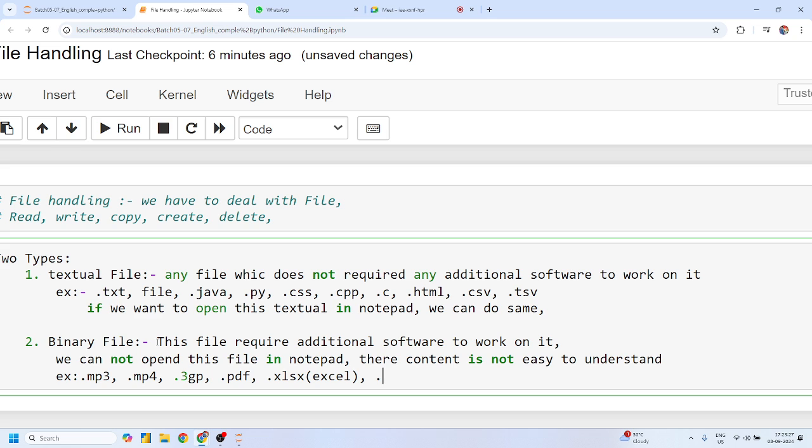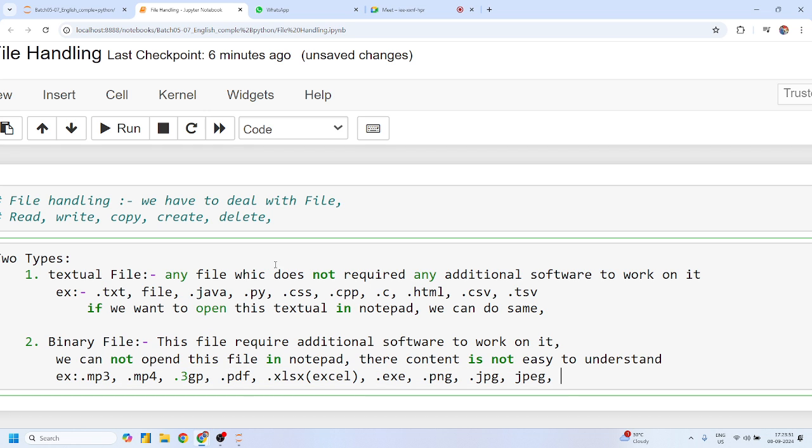Same with .exe, which is an executable or software file. Can I write that .png is a binary file, Shivani? .jpg, .jpeg, right? All these are binary files.